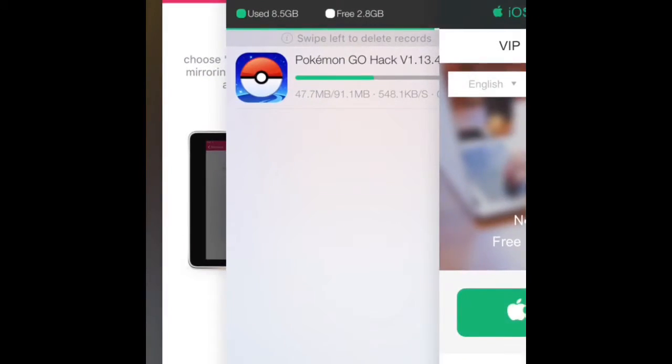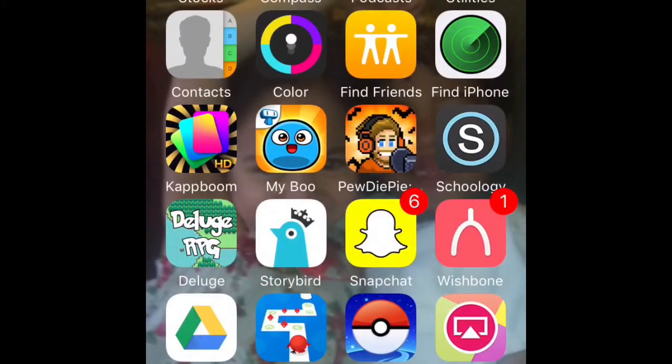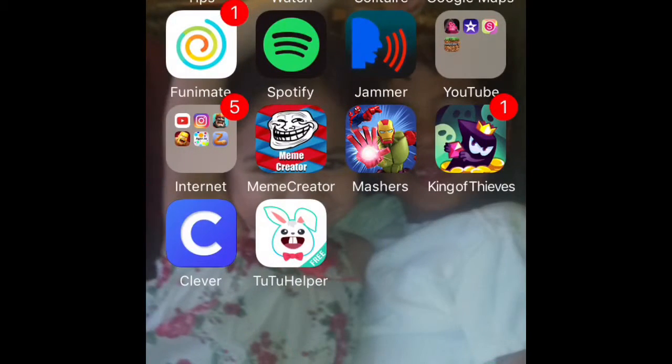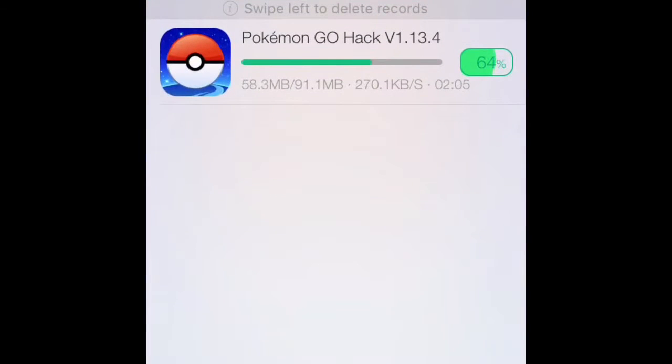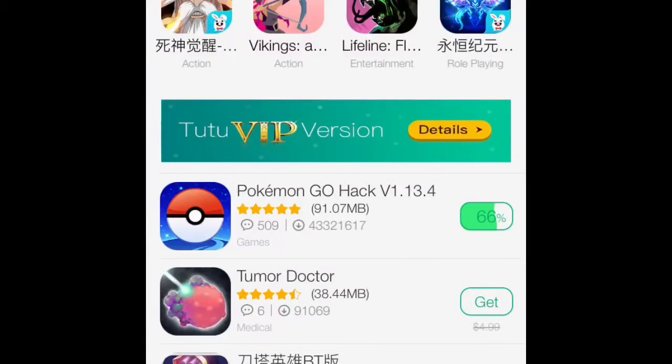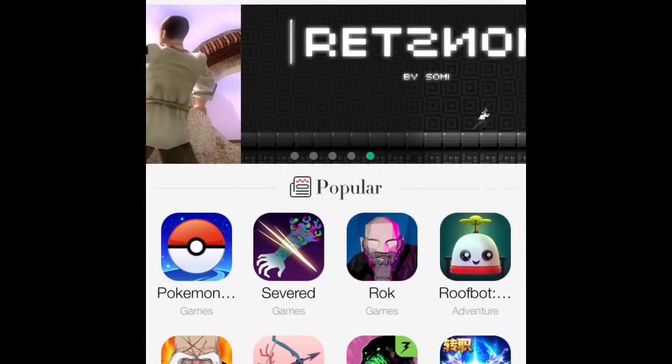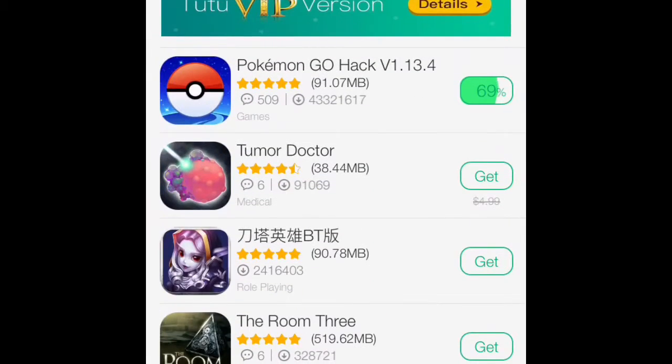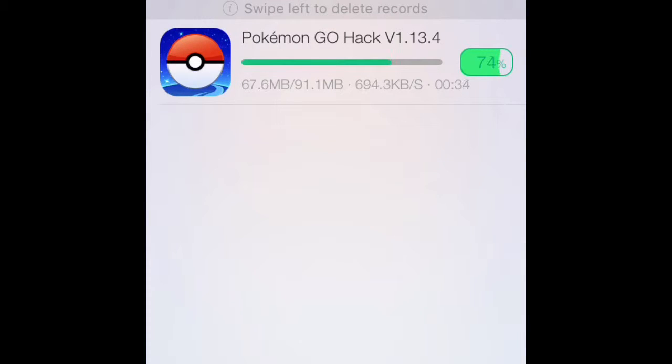I already have it downloaded for the sake of the video, and this is what it'll look like. It'll take a while to download. Click on it, it'll ask a bunch of stuff. Then if you go to the home and scroll down, you'll see Pokemon Hack. It doesn't matter what version it is, it'll always ask you to update if you need to.